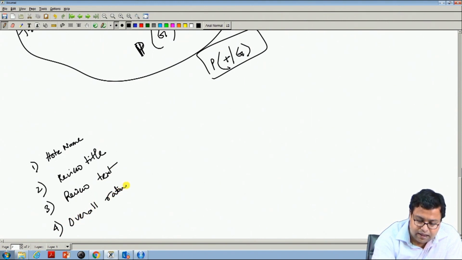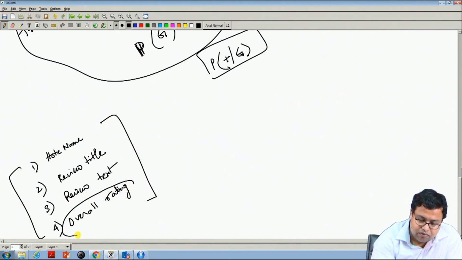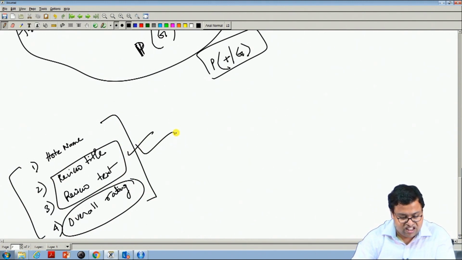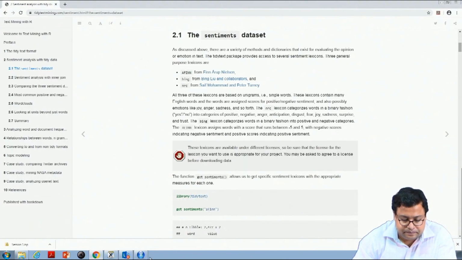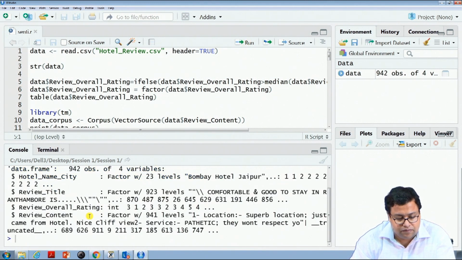So, these are the 4 things that our data set has, and we will try to see how this overall rating is related to these two things, the review title and the review text. Now, if I come to this, the first thing that I want to do is look at the structure of the data.